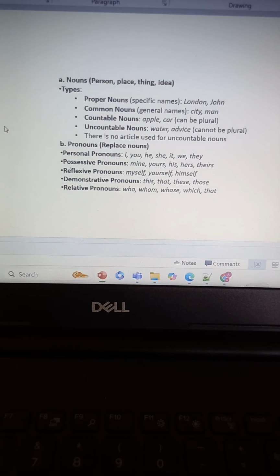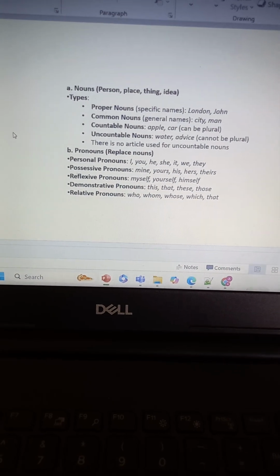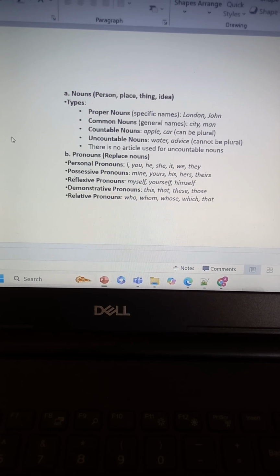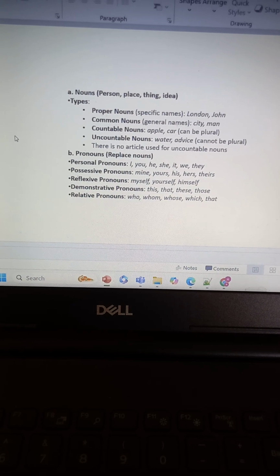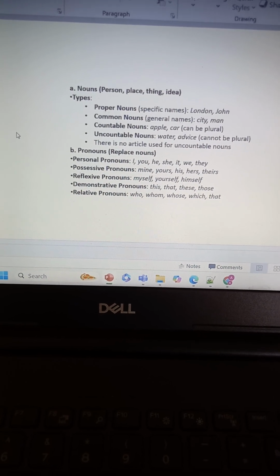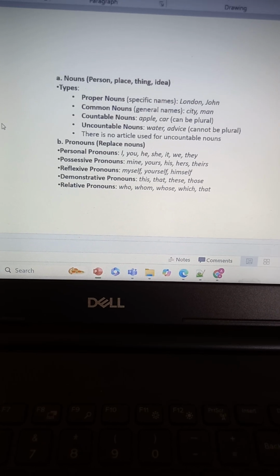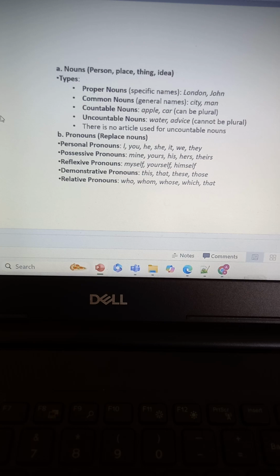Pronouns replace nouns, right? So personal pronouns are I, you, he, she, it, we, and they. First person is I, we. Second person is you. Third person is he, she, it. All right. And possessive pronouns are mine, yours, his, hers, and theirs. Reflexive pronouns are myself, yourself, himself.